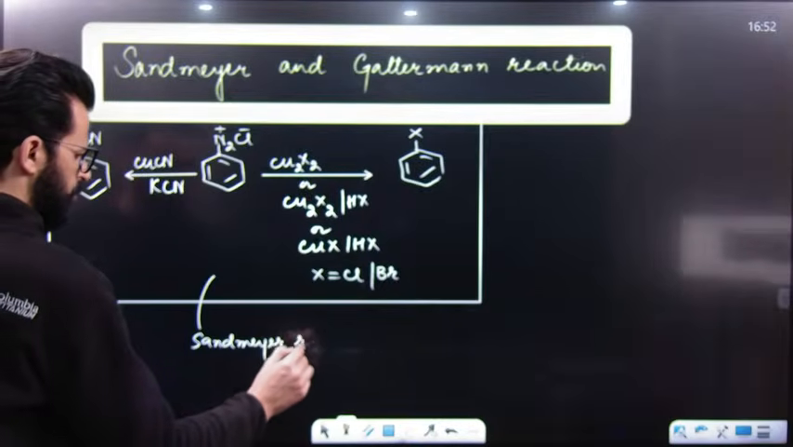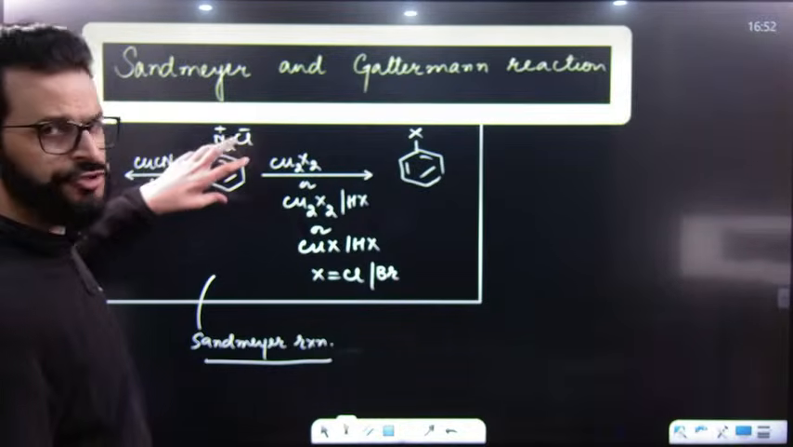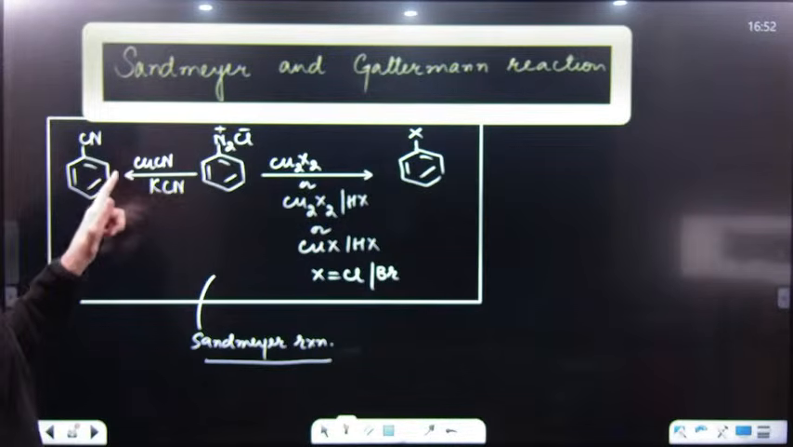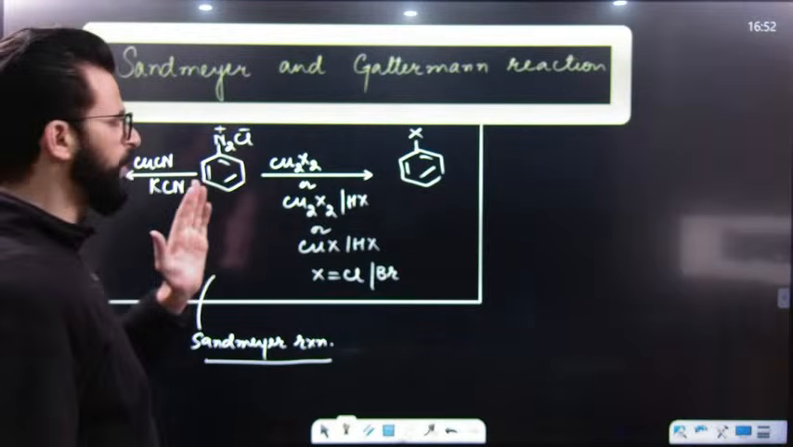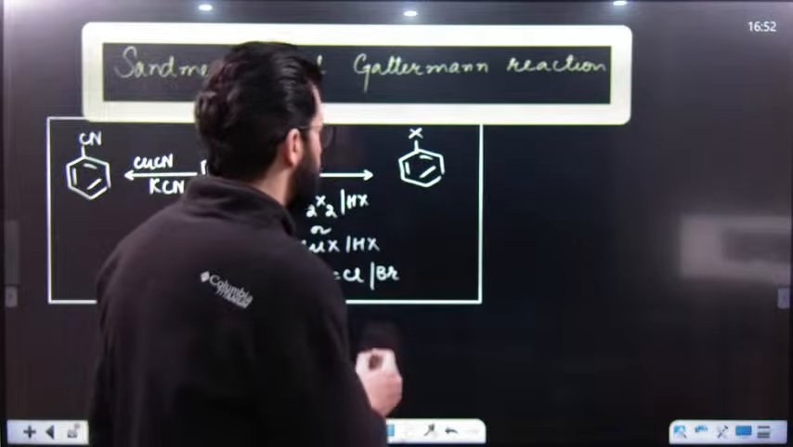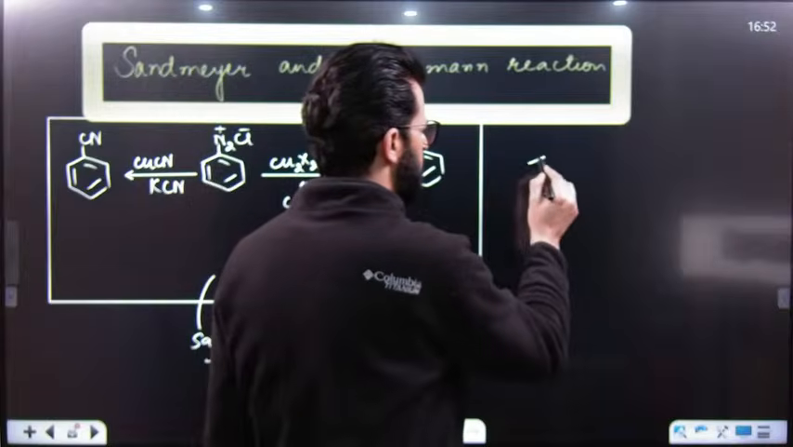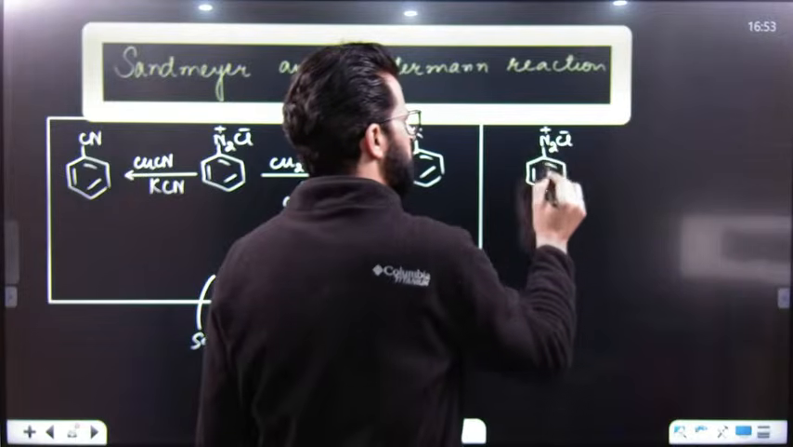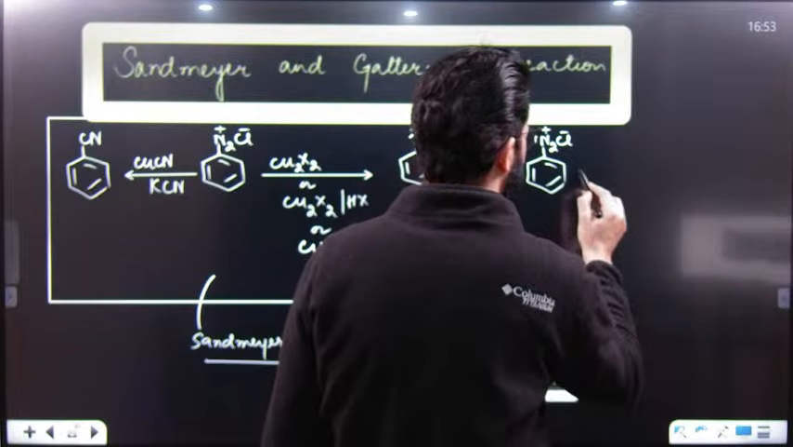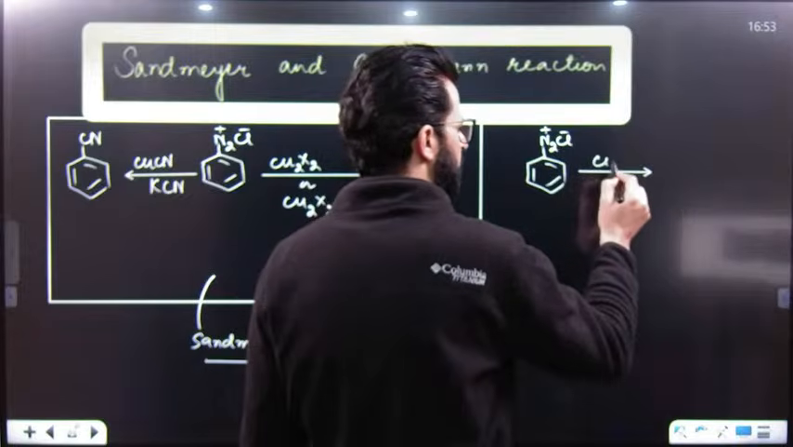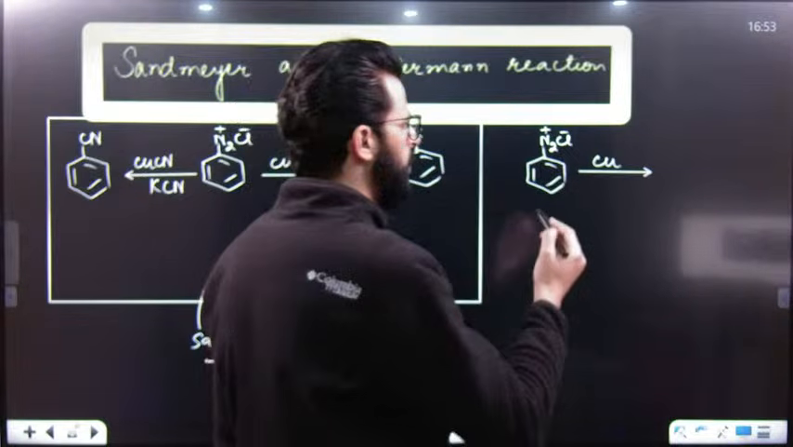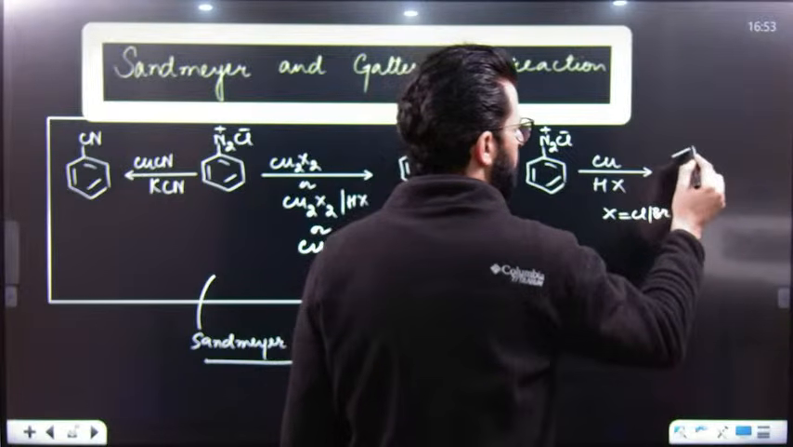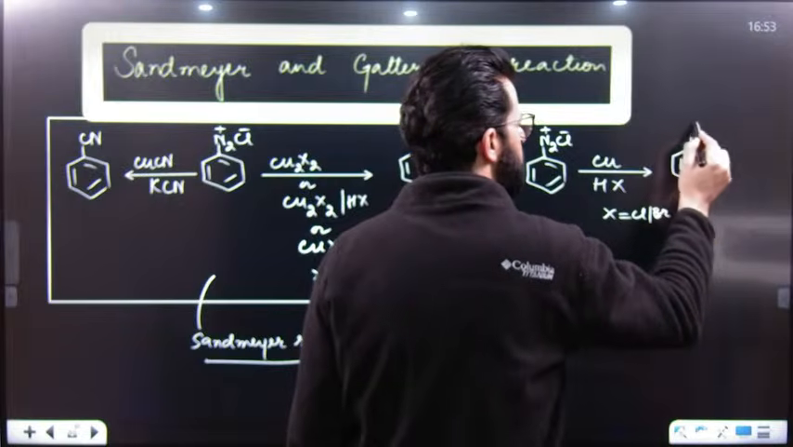So what is Sandmeyer reaction? A reaction of benzene diazonium salt with cuprous halides or cuprous cyanide, that means Cu positive, resulting in the formation of either chlorobenzene, bromobenzene, or benzonitrile. This is what we call Sandmeyer reaction. Another is Gattermann reaction. Whenever you have benzene diazonium salt, say benzene diazonium chloride, upon treatment with copper powder, instead of cuprous, in presence of HX, where X is Cl or Br, we get chlorobenzene or bromobenzene in this reaction as well.